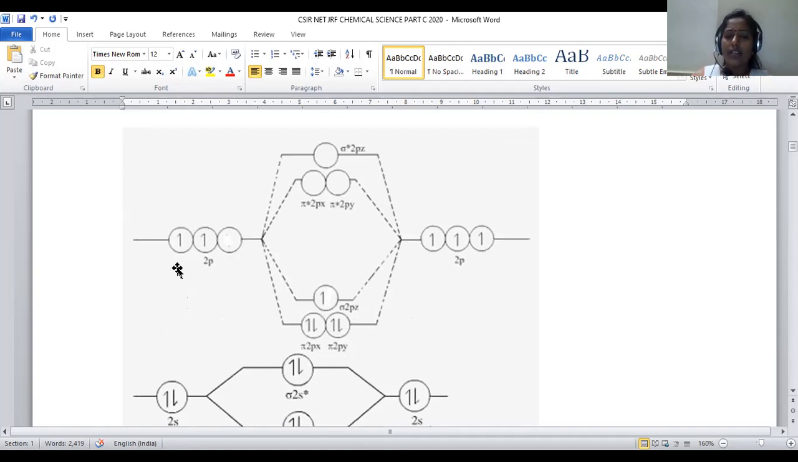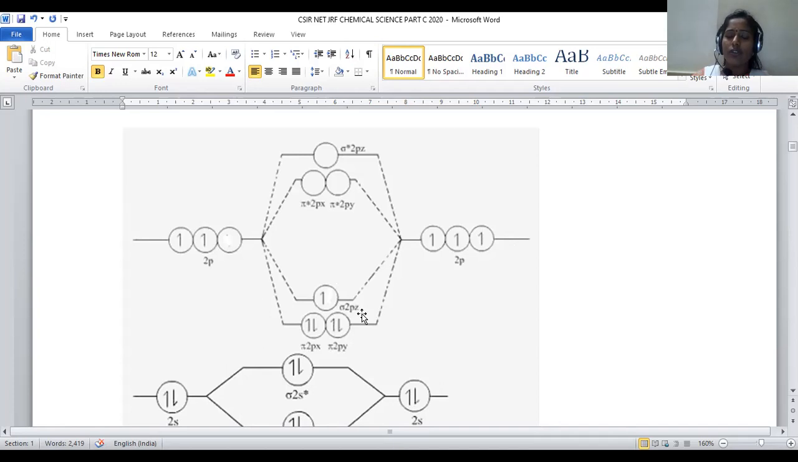How many electrons are there in the atomic orbital? 1, 2, 3, 4, 5 electrons are there. We have to distribute these 5 electrons in the molecular orbitals: 1, 2, 3, 4, 5. So this is about the filling of electrons into molecular orbitals. So here 1 electron is present in the sigma 2pz orbital.